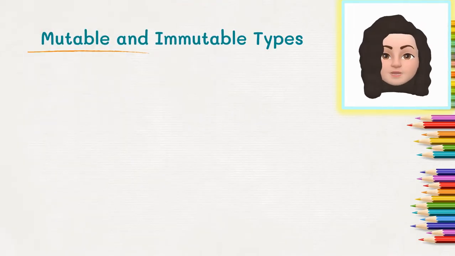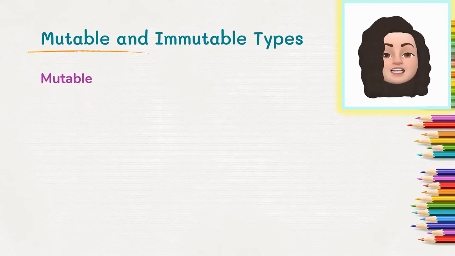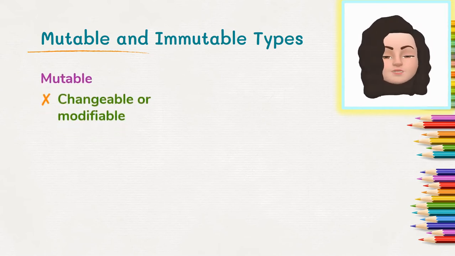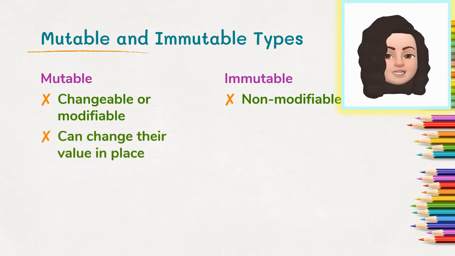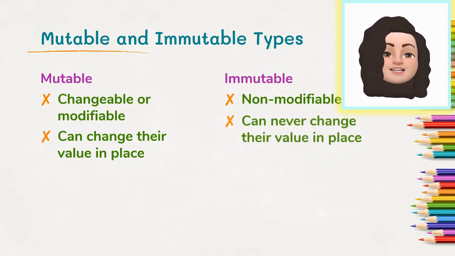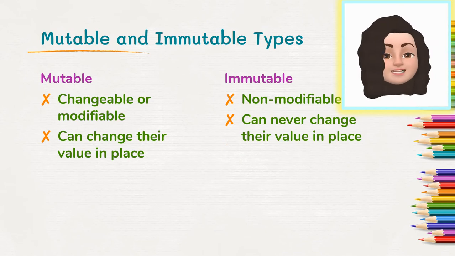Let's discuss mutable and immutable types. Mutable means changeable, or modifiable. Immutable means it cannot be changed, it cannot be modified. Mutable means can change their value in its place, in the same memory location. Immutable means it cannot change the value in its place, in the same memory location, you cannot change a value.